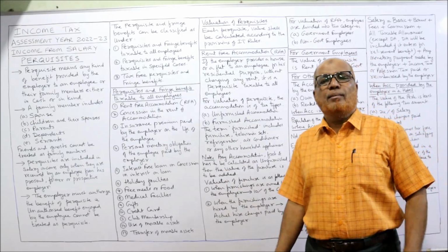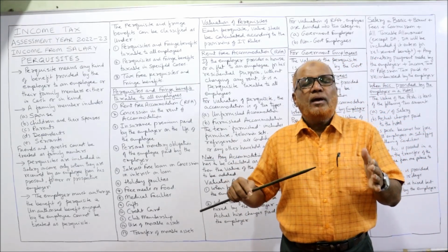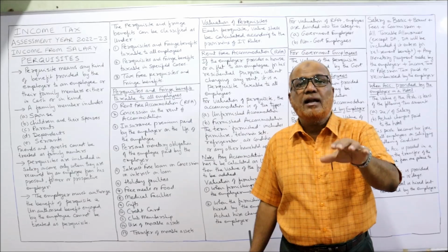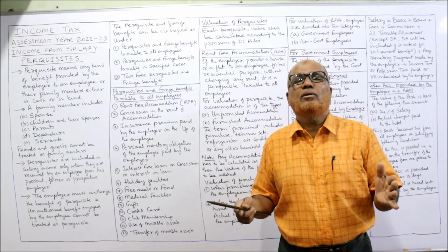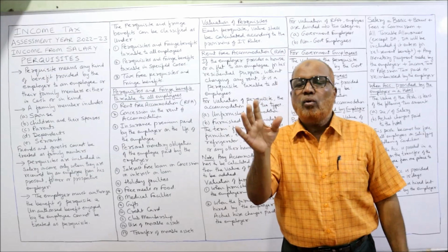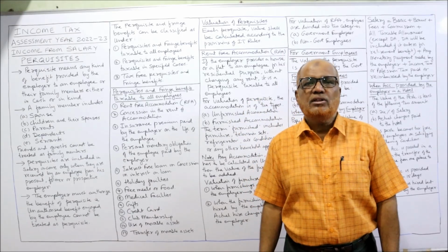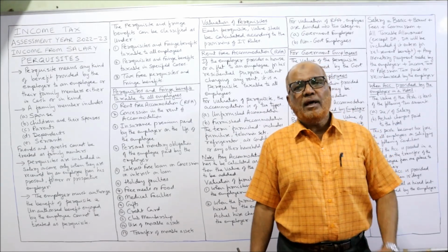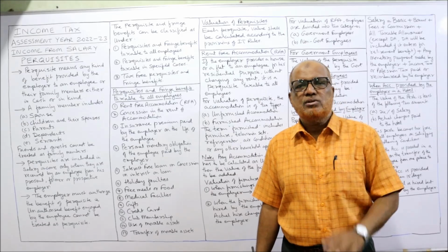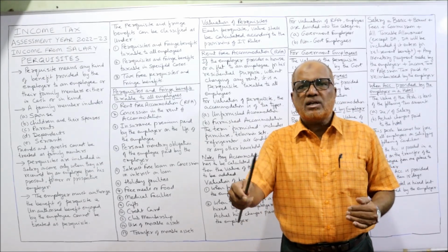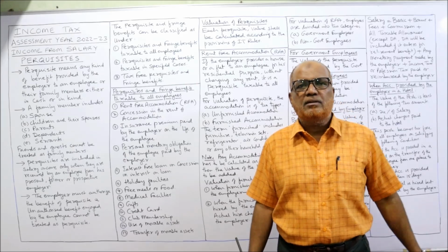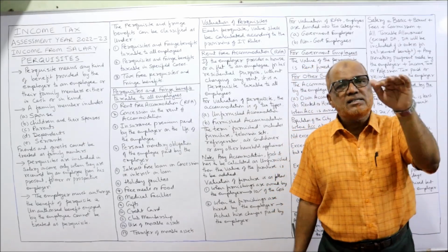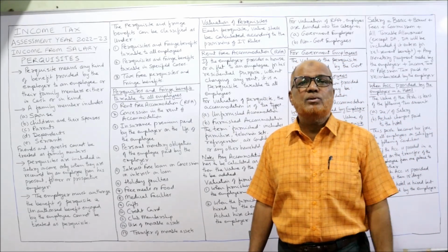Then, concession in rent of accommodation. Sometimes the employer will not give rent-free accommodation, but will charge the rent at a concession. For example, in a particular city, the rental value of the flat is, let it be, 40,000 per month, but the employer is charging the employee only 5,000 per month, whereas the actual rental value is 40,000. That means the employee is getting a concession in rent. That is also a perquisite benefit.